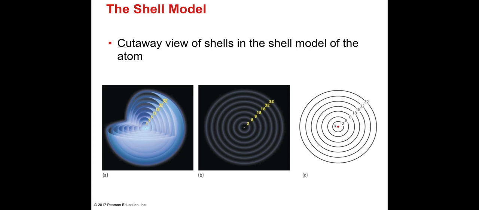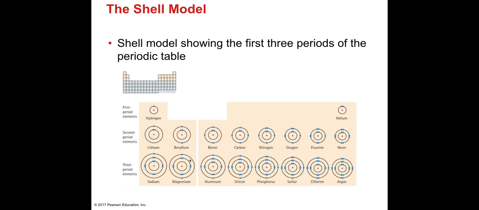All these shells have numbers assigned to them that we call principal quantum numbers. So n equals 1 is for the first shell. The principal quantum number is represented using n. Another one is the shell model showing the first three periods of the periodic table. For each atom, you have shells that represent where these electrons are found.